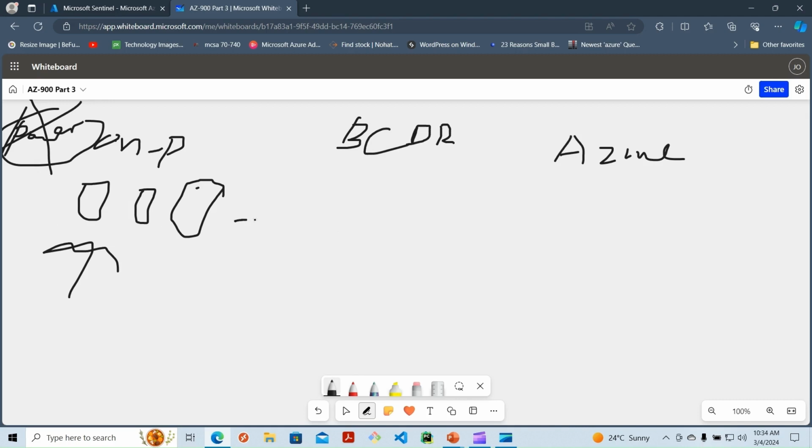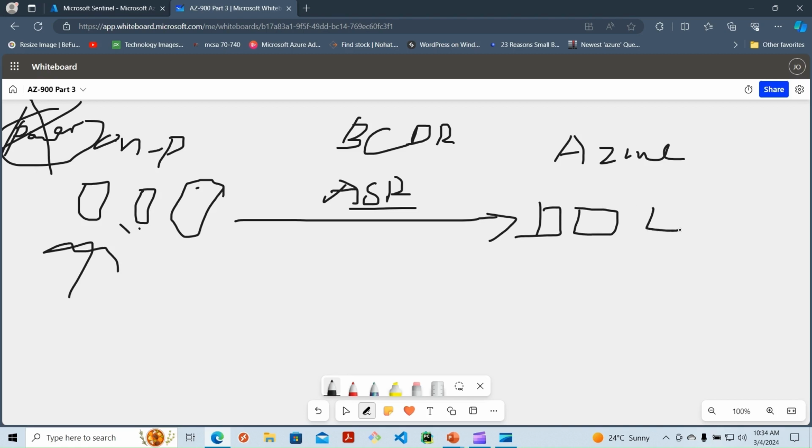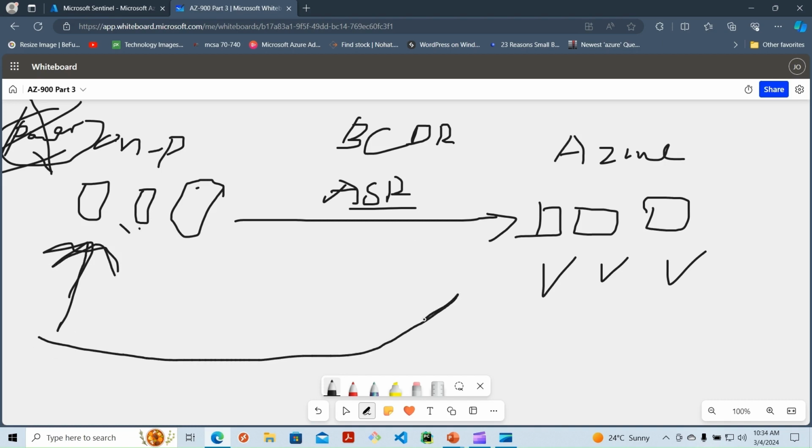To ensure business continuity, we call it BCDR, business continuity disaster recovery. To ensure that, we usually implement what we call ASR, Azure Site Recovery. In that, these resources will be replicated on the other side. Let's say there are three. They will be replicated on the other end, on the Azure side. So when this site goes down, this one comes up on the other end, and the users, instead of logging into this one, will be redirected to log in to the Azure site. That is aided through Azure Site Recovery.